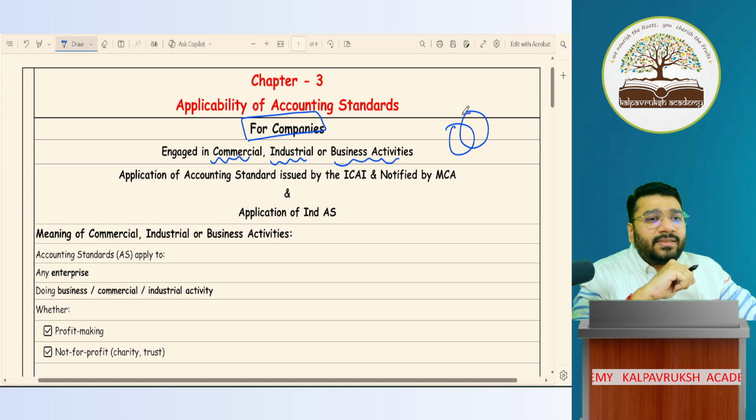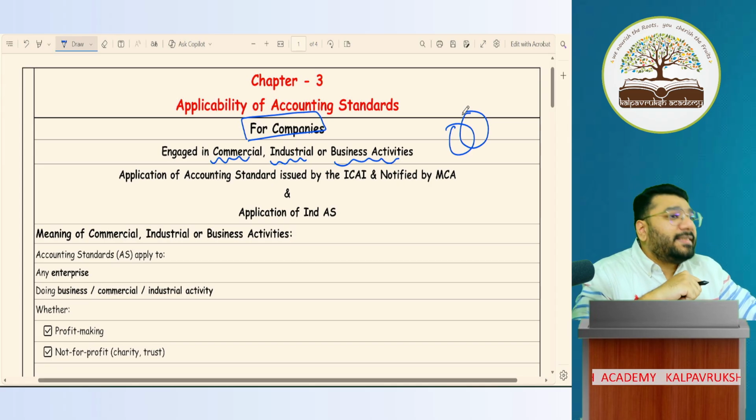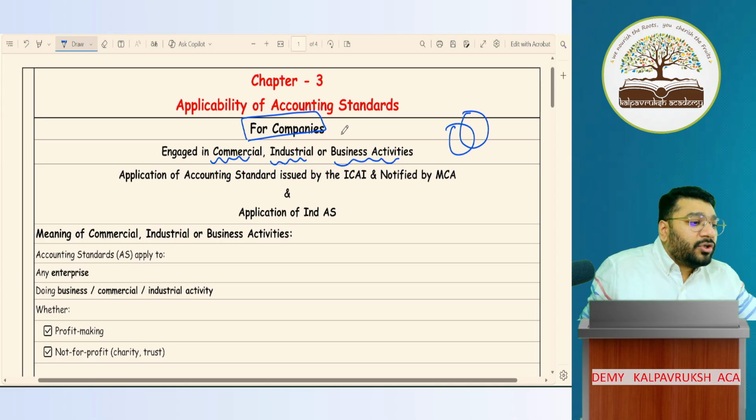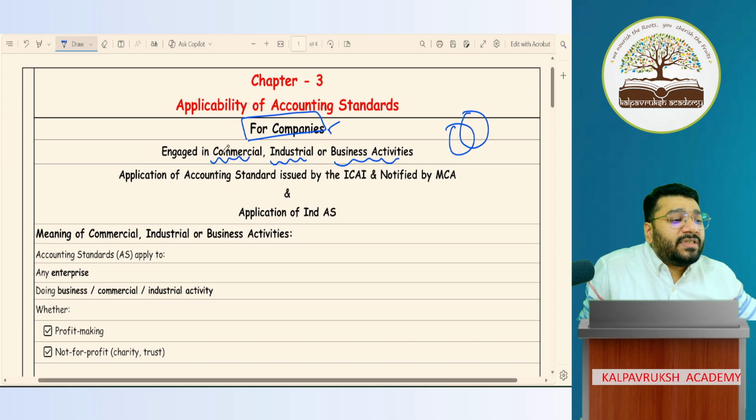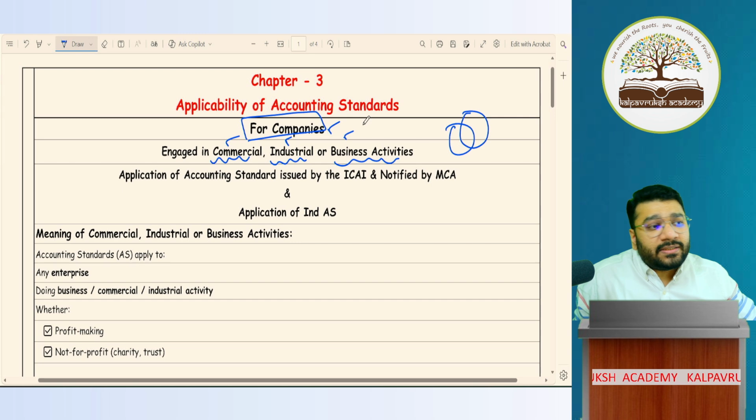If any businessman is into the business of manufacturing jewelry, manufacturing laptops, what is that activity called? Industrial activity. Again, the motive is what? Profit only. This profit goes to whom? Either the owners or it goes for the organization. Yes or no? So we are talking about only those companies which are engaged in commercial or industrial or business activities. Can there be any companies where the motive can be non-commercial, non-industrial, non-business?